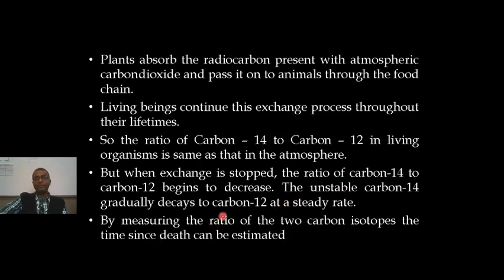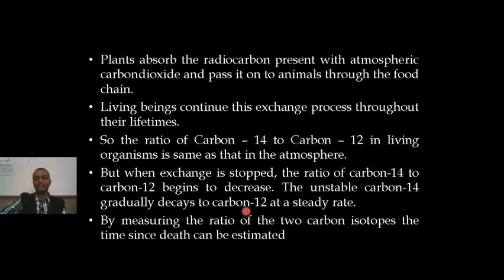So at any point of time, by measuring the ratio of the two carbon isotopes in the fossil or in the dead plant or animal species, and comparing that ratio with the atmospheric ratio, the time since the death of the organism can be found out. Say we have an archaeological sample, a piece of wood.